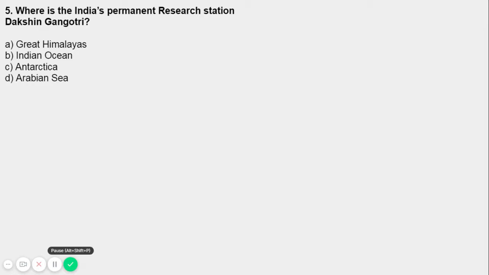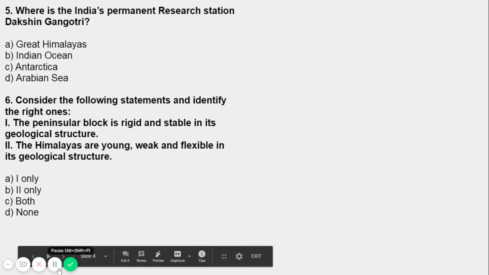Okay, write this down: the NCAOR full form, when it was established, and that it is situated in Antarctica. So where is the permanent research station? It is situated in Antarctica. Question number 5, option number C. Others are incorrect.